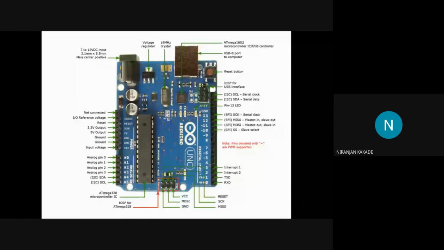So there is an LED for RX also. This RX LED starts blinking, which means that the microcontroller is receiving some data from the USB port of the computer. Then comes the transmitter pin and its LED, which is right over here, just beside the TX. So what does TX do? Whenever it is transmitting a signal,